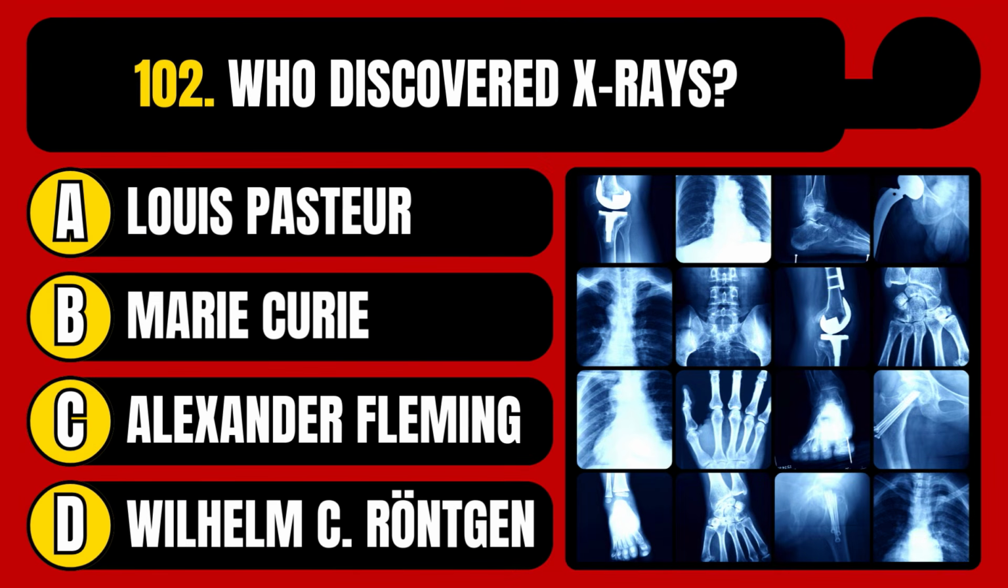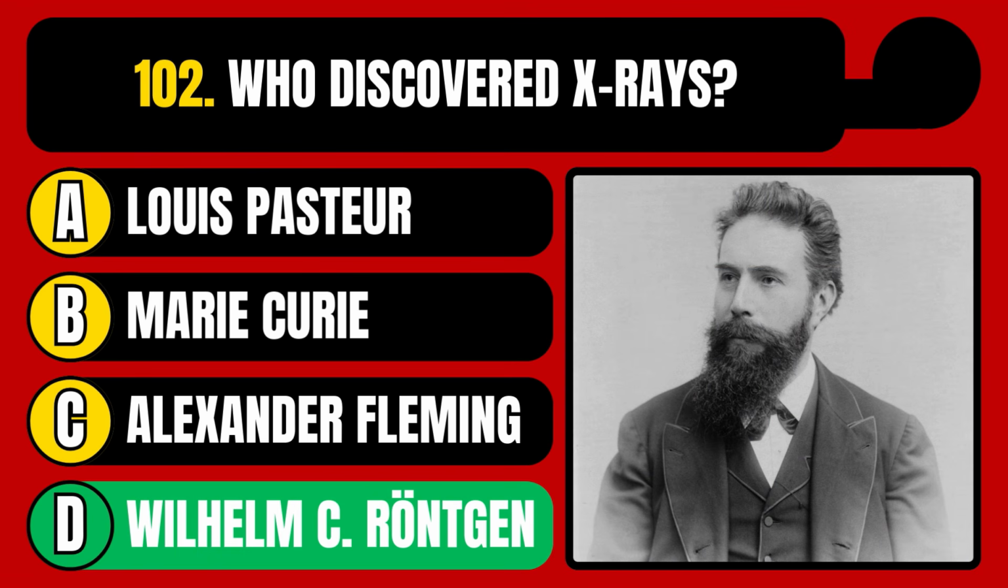Who discovered X-rays? Louis Pasteur, Marie Curie, Alexander Fleming, or Wilhelm Conrad Röntgen? The correct answer is option D, Wilhelm Conrad Röntgen.